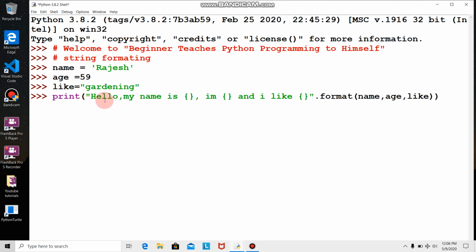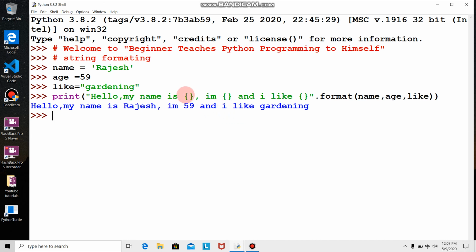I wrote this string, hello my name is, and I put a placeholder, open close curly bracket. I am, again a placeholder, and I like, placeholder. And in dot format, in the bracket I wrote name, age, and like. Earlier it was declared that name is Rajesh, age 59, and like gardening. If we hit enter, we'll see: hello my name is Rajesh, I'm 59 and I like gardening.